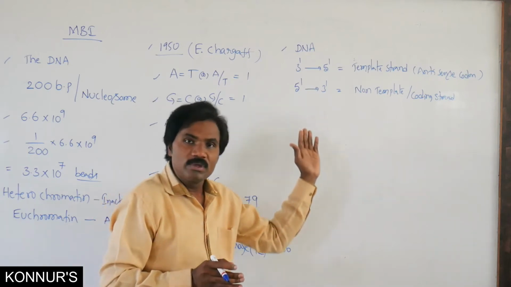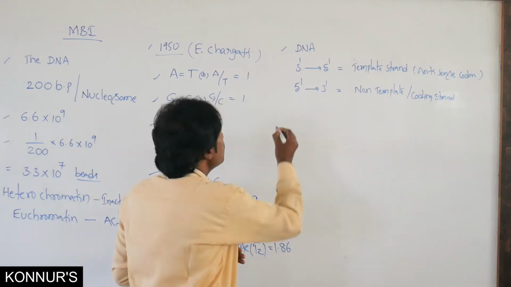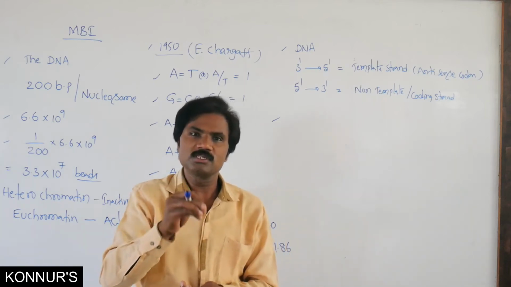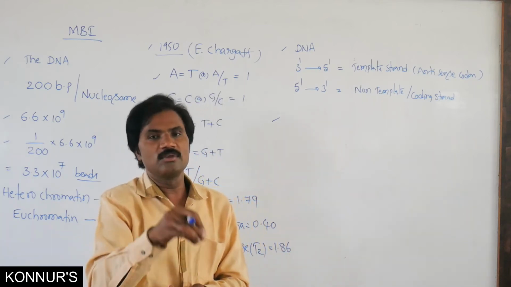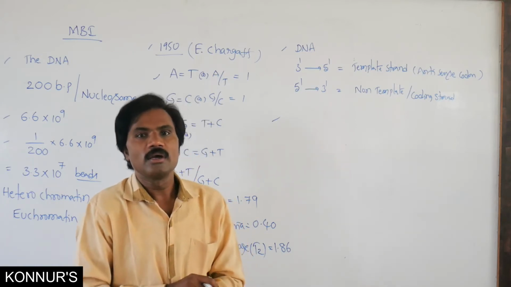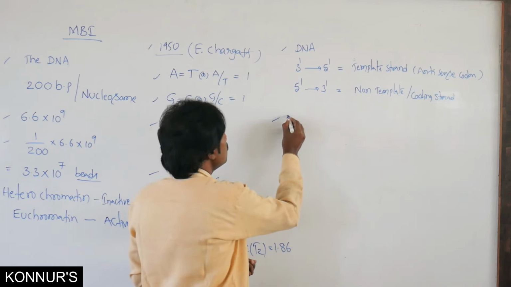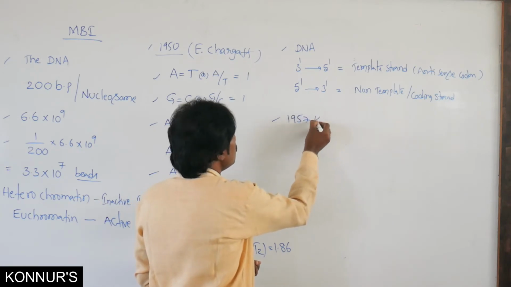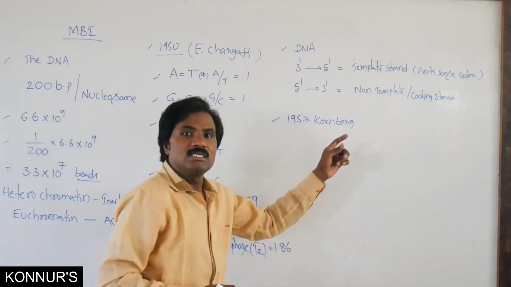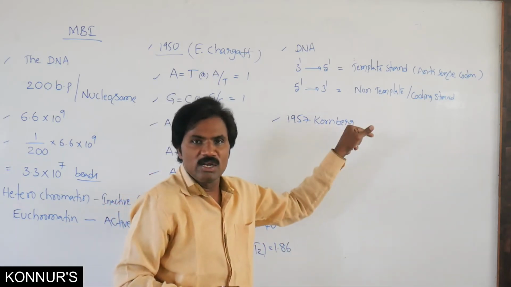Then related to this DNA molecule, who is the scientist who first synthesized it artificially in 1957? Kornberg. Kornberg synthesized DNA in vitro.